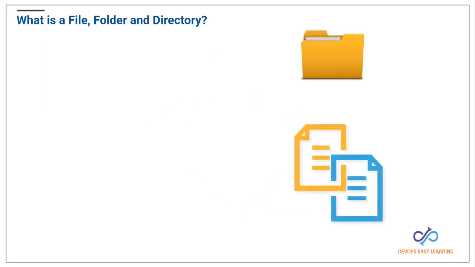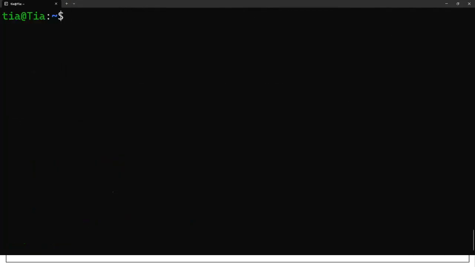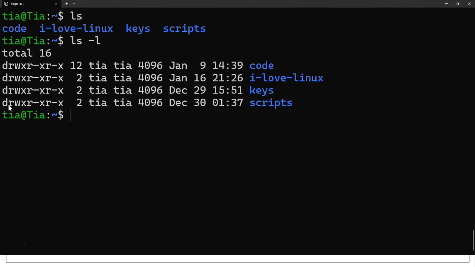As you can see here on Windows, when you create your folder, it basically looks like this. And this will be a file. On Windows, you have a file or a folder with a specific name, like here. I have this folder. In Windows, we'll say this is a folder called I love Linux, but in Linux, we'll say this is a directory called I love Linux.